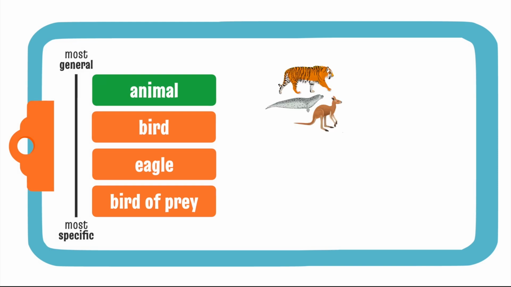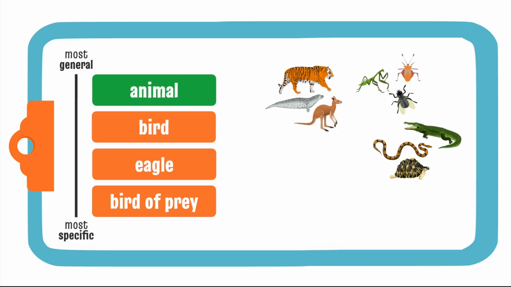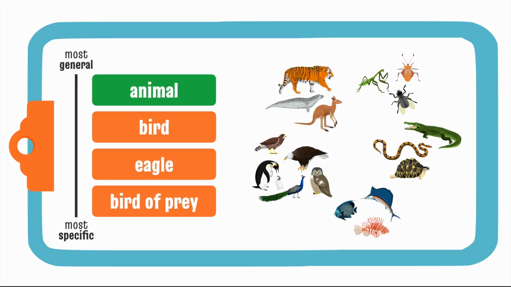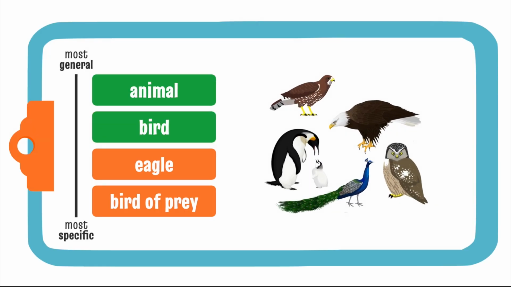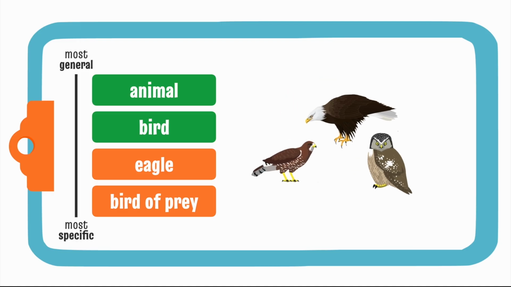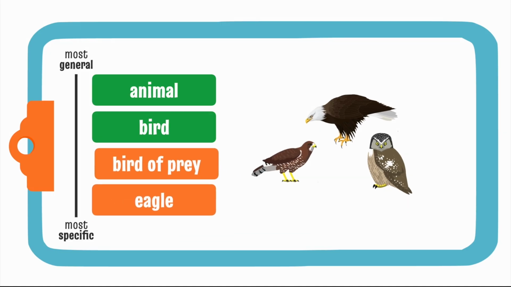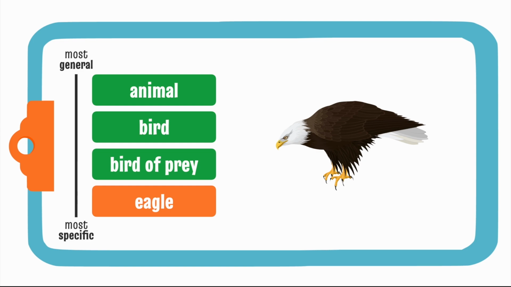For example, there are mammals, reptiles, insects, fish, birds. Oh, birds! I think that should come next on our scale, and it's already in the right place. Nice. Birds are a type of animal, so it's more specific than animal. But we still have lots of types of birds. For example, birds of prey. Birds of prey are types of birds that catch live prey, so bird of prey comes next. And finally, we have eagle. An eagle is a specific type of bird of prey, so eagle is the most specific item on this list.